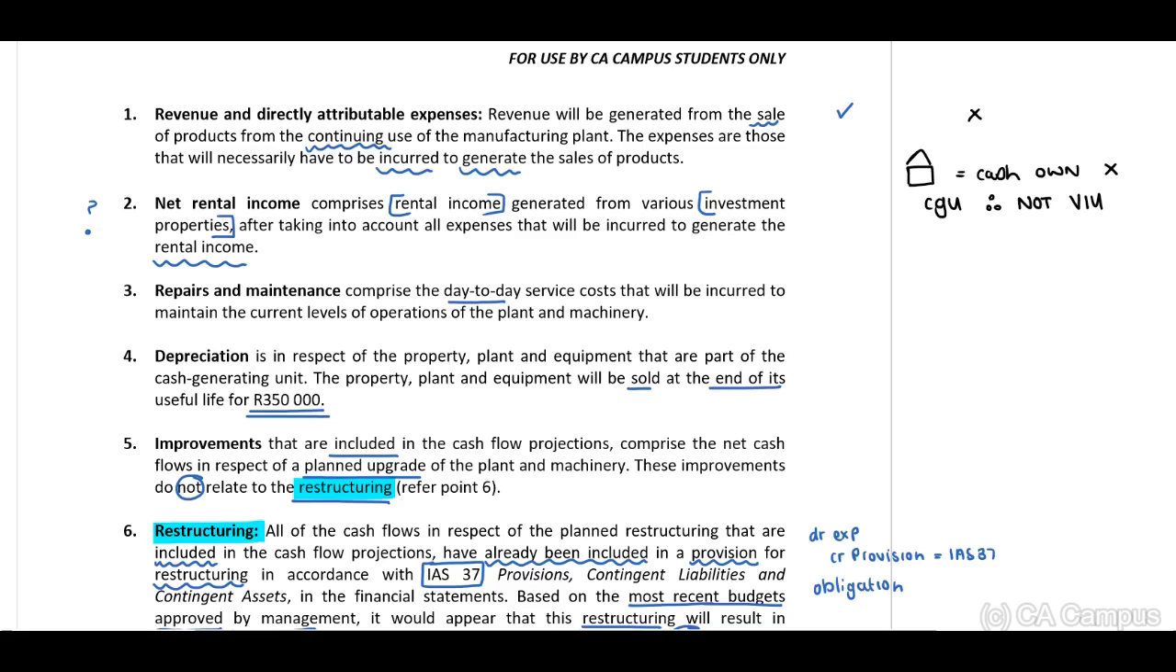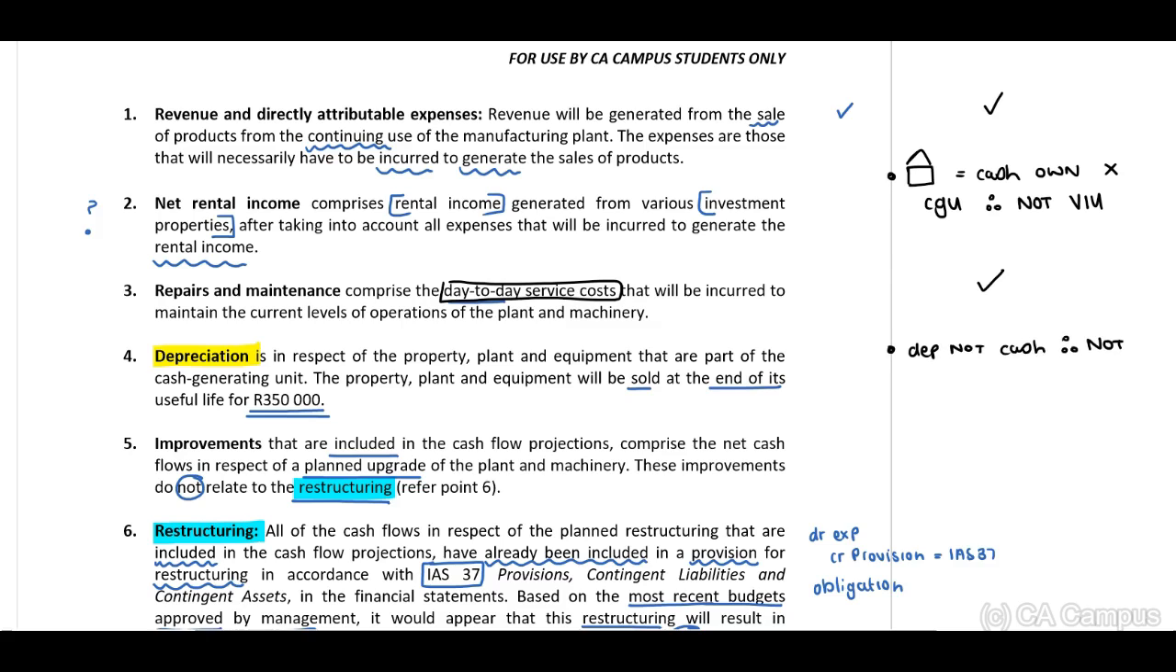Repairs and maintenance, the day-to-day service costs. Yes, guys, this is in terms of our current condition. Okay, so let me just include here. Yes, this is fine. Repairs and maintenance, fine. Now, depreciation. Depreciation, guys? No, why not? Because depreciation is not cash. Therefore, this cannot be included.